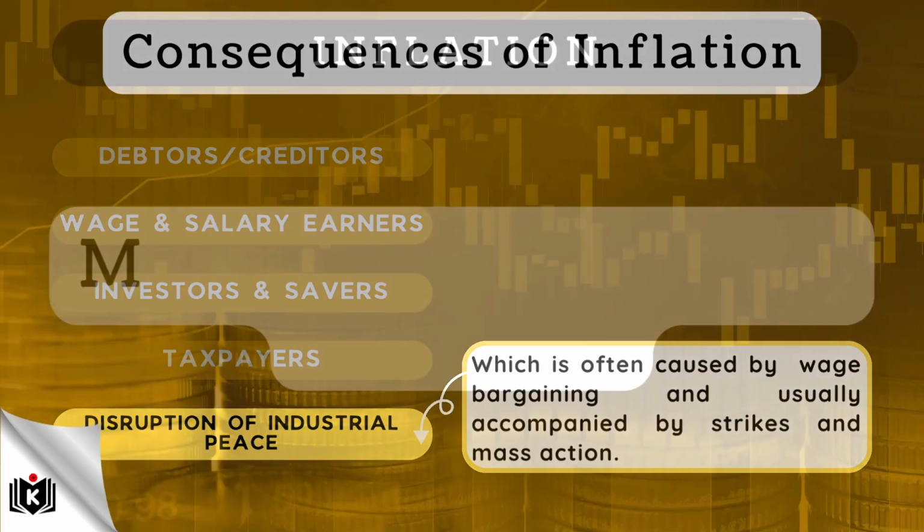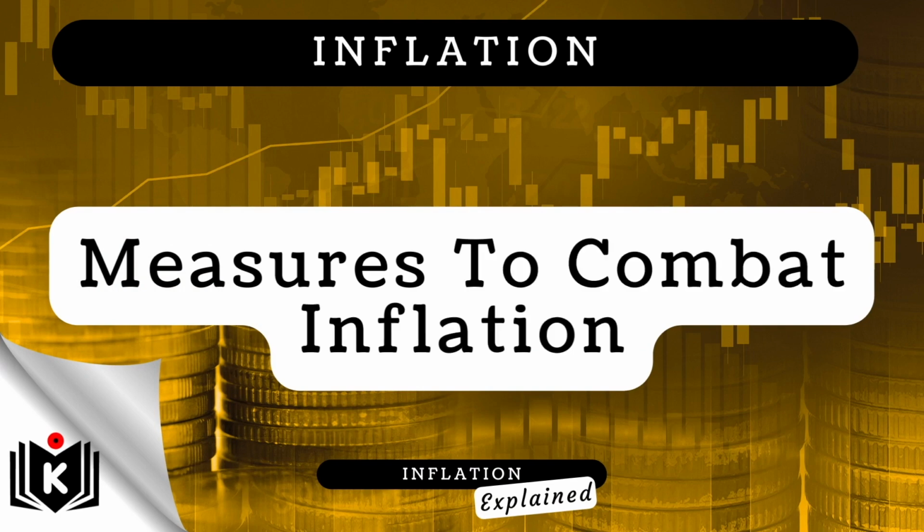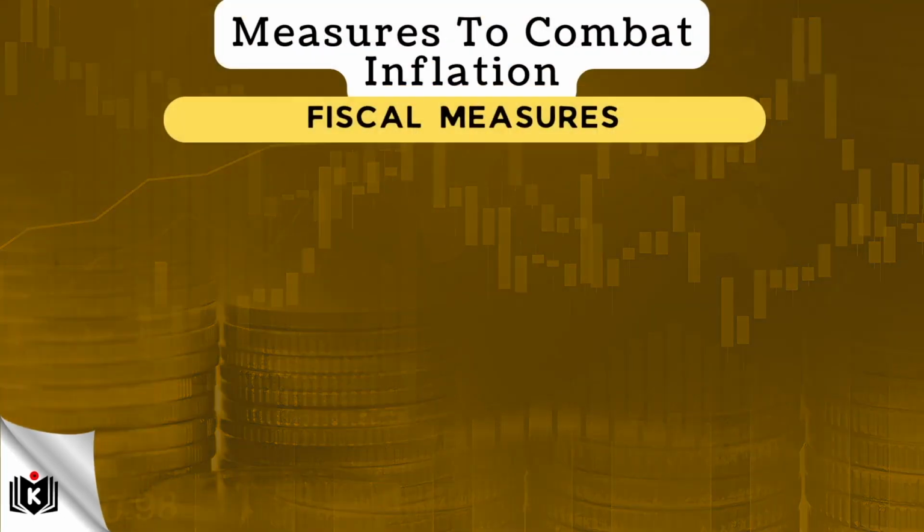There are a number of measures that the government and policymakers can use to fight inflation when it gets too high. In this next section, we highlight 3 types of policy measures to be used to combat inflation. Let's start with fiscal measures. These are specific measures taken by the government, and particularly the Minister of Finance, regarding taxation and expenditure.